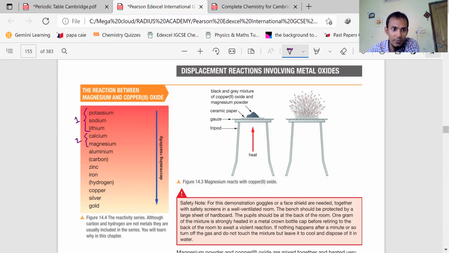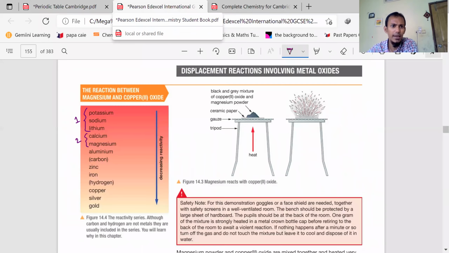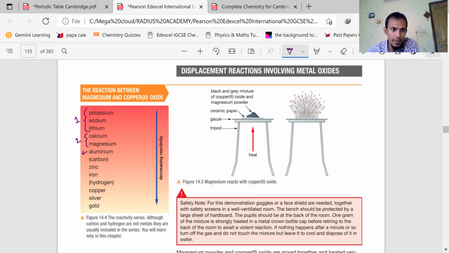So you see potassium, sodium, lithium, calcium, magnesium, then aluminium, group 3. So these are the 6 elements present in group 1, 2, and 3 in your reactivity series. Aluminium only is group 3.